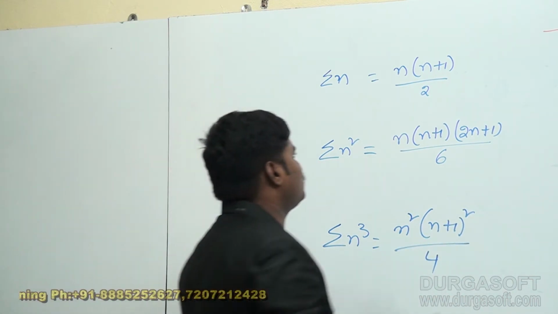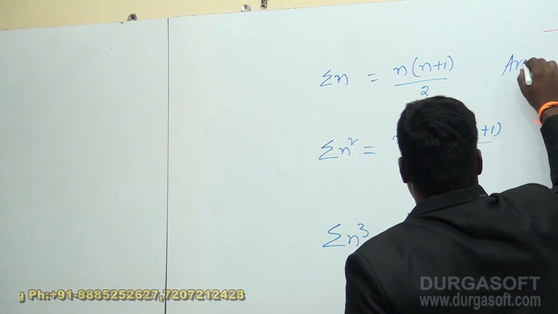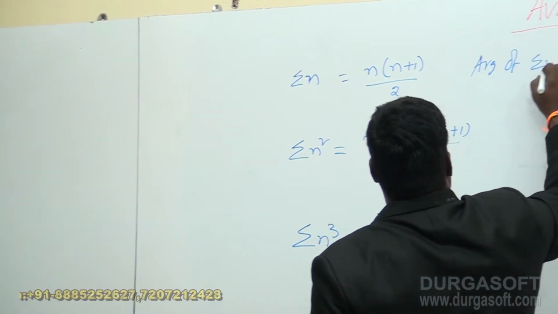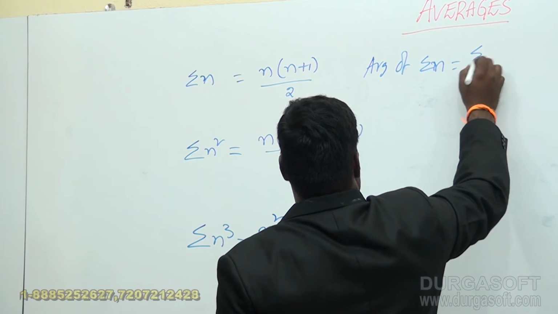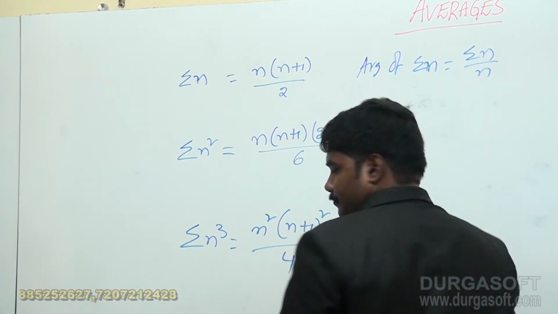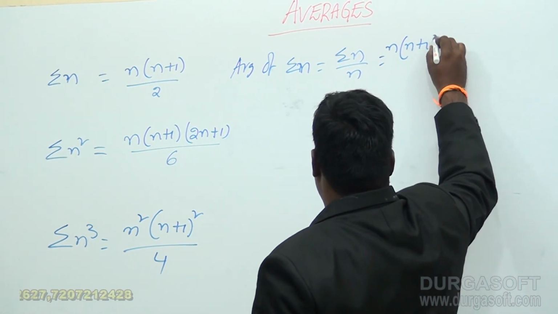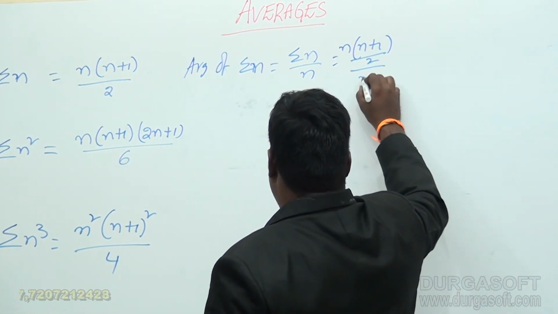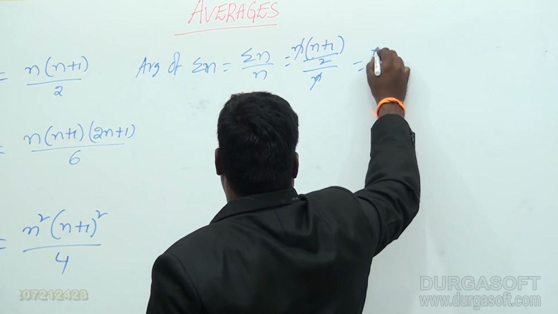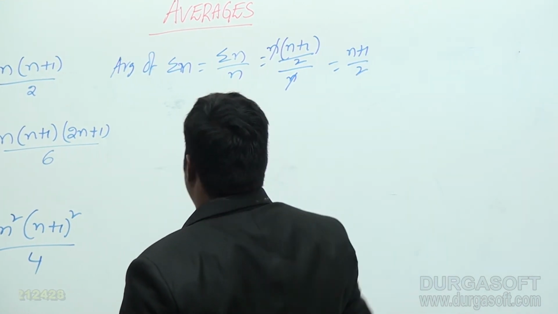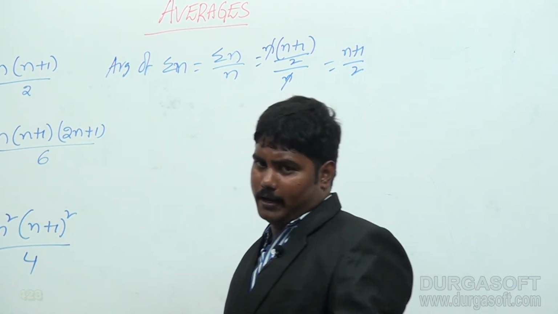What is the average of sigma n? The average of sigma n is equal to sigma n by n. That means n into n plus 1 by 2 by n, and n cancels, you get n plus 1 by 2 as a shortcut for sigma n.